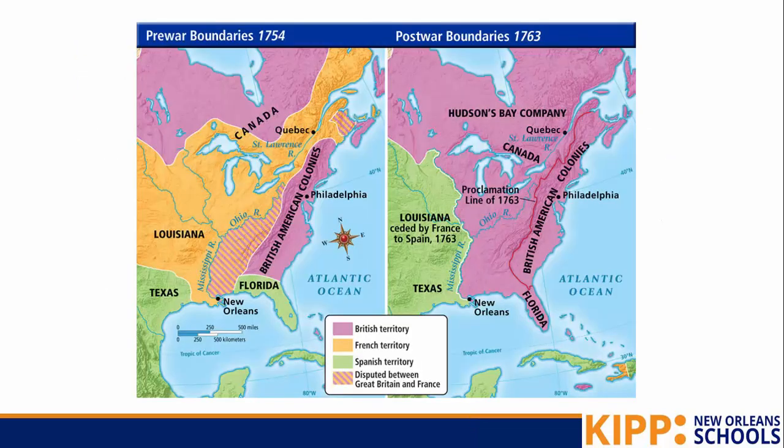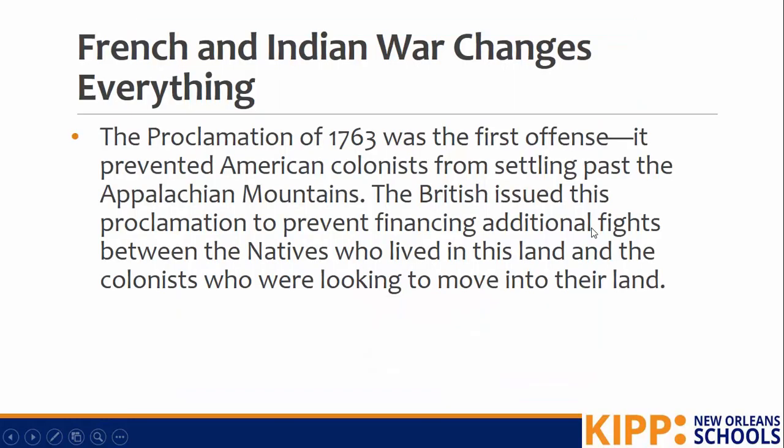So Great Britain is thinking, let's just make a line and tell our colonists, you got to stay inside of this line, and this will help stop fighting between natives and the colonists, which will save Great Britain money. The colonists are kind of rightfully angry, though, because they feel like they fought in a war and they deserve this land by the Ohio River Valley.